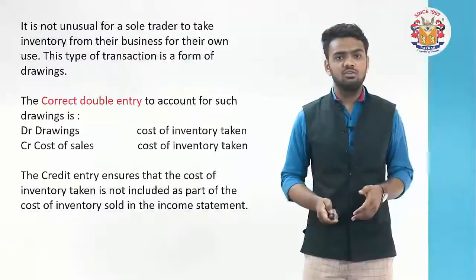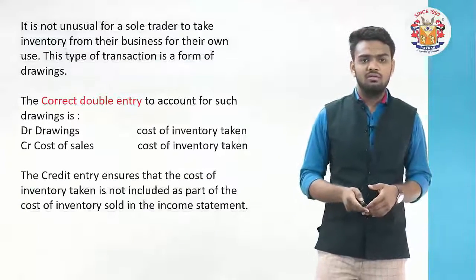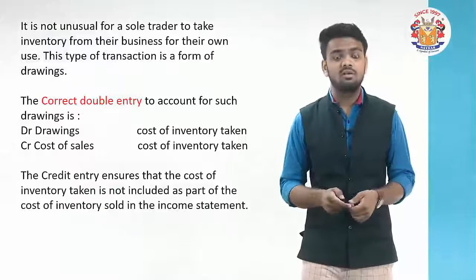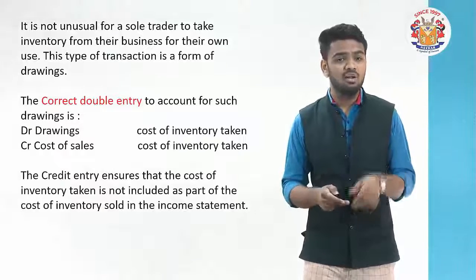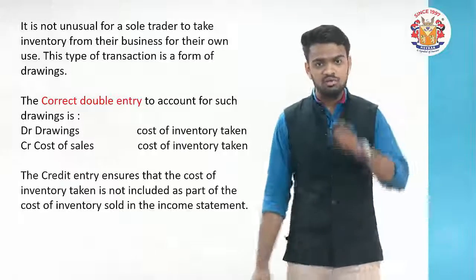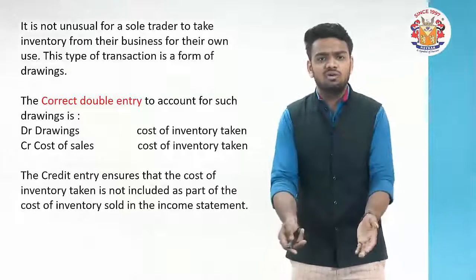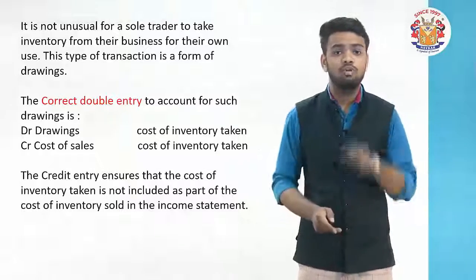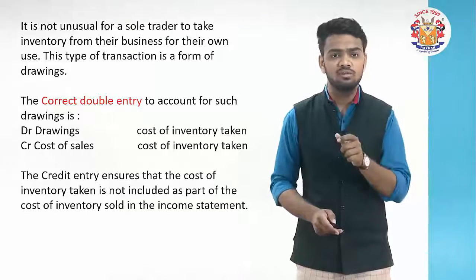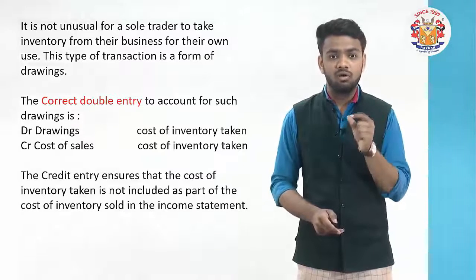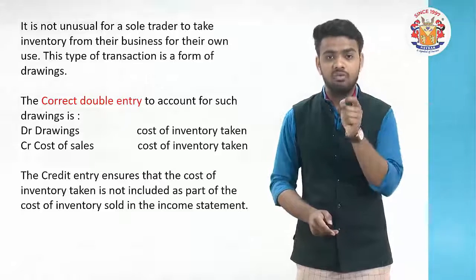So as written over here, we will debit the drawings, and credit the cost of inventories or the inventory account, because the business must record that these goods were taken out of the business for personal home use, and that is why the amount will be a cost amount.